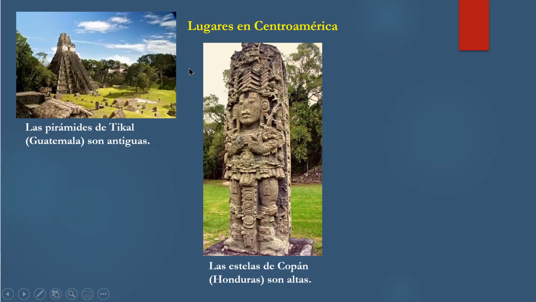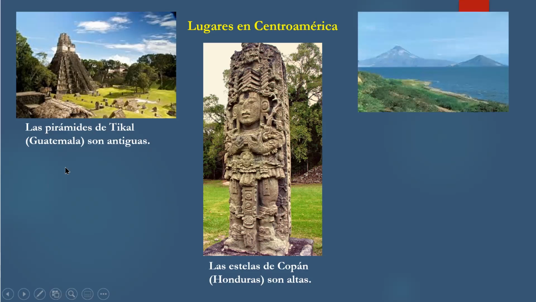Okay, so around the time of Jesus Christ, maybe they were built. Las pirámides de Tikal son antiguas. Now we have here, el lago de Managua, Nicaragua, es profundo. So this lake is called Lago de Managua. Managua is a city in Nicaragua. So el lago de Managua es profundo.